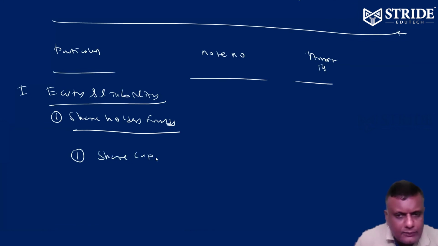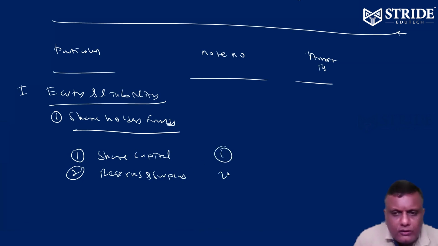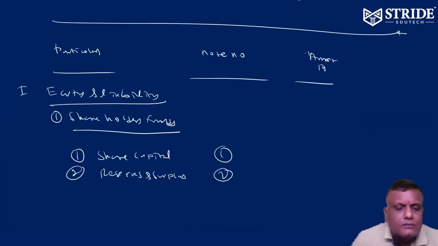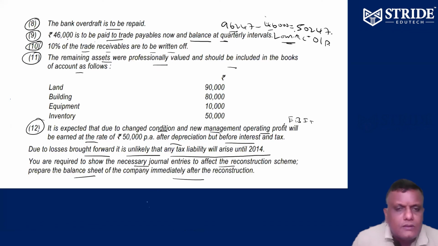Number 2, reserves and surplus. Share capital is Note 1, and reserves and surplus is Note 2. Please check Note 1, share capital.